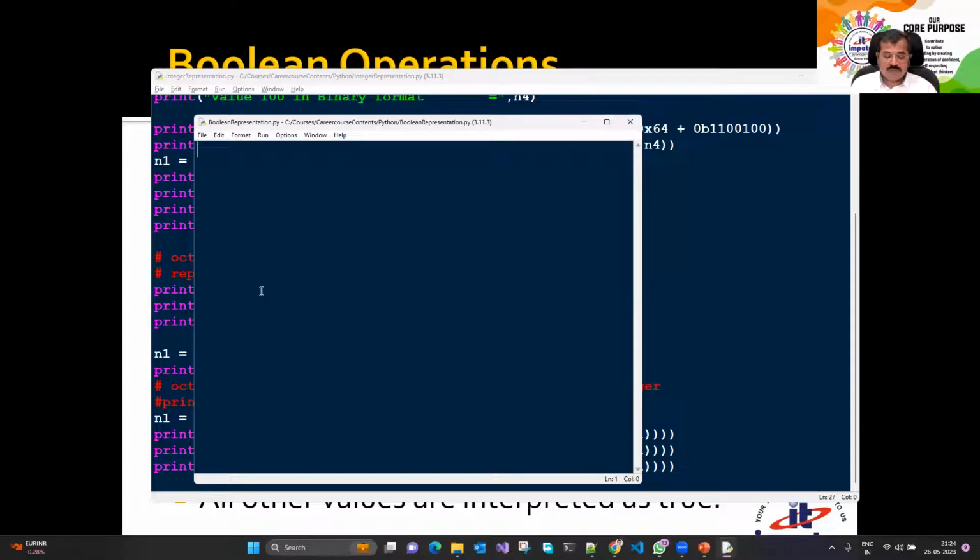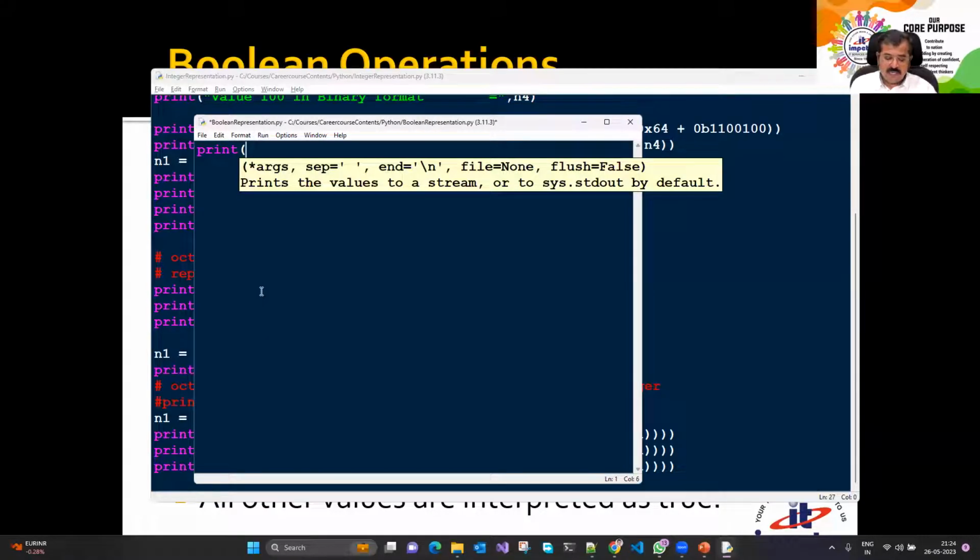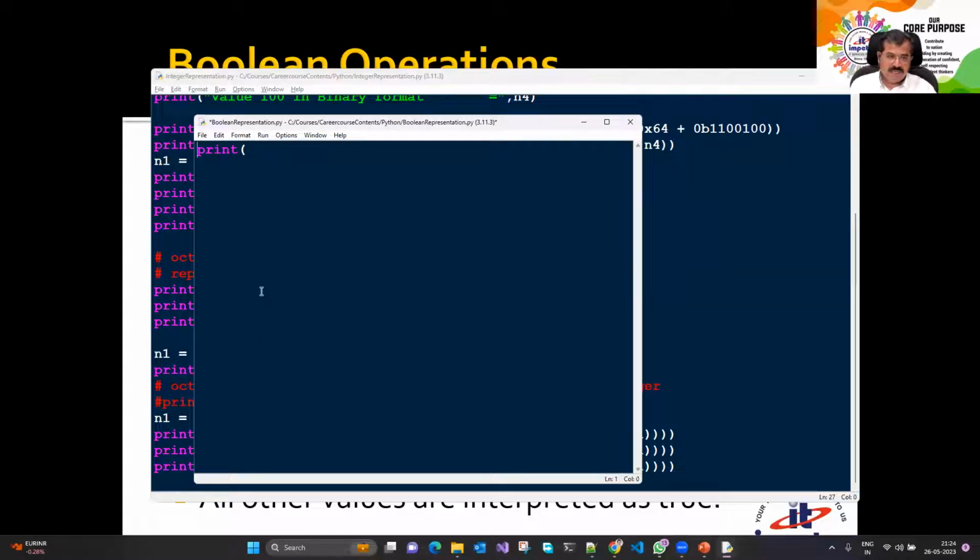Let's write a small script to understand it. I'll write some relational expressions. Look at this, I say print, and I want to compare. I have two values, n1 and n2.